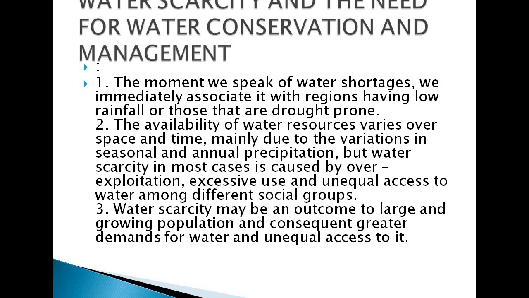The moment we speak of water shortage, as we all know, the current situation is that we are lacking in water in many ways. There is certainly a shortage of water in many regions in India and other parts of the world as well. Immediately we associate it with regions having low rainfall or those that are drought prone. So when there is water shortage, we immediately think about the regions which have less rainfall and are drought prone.